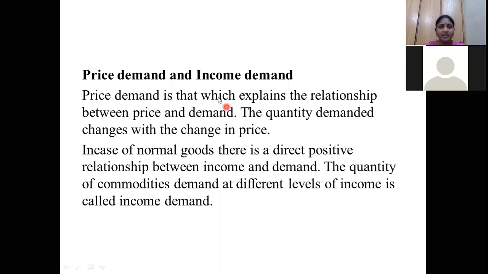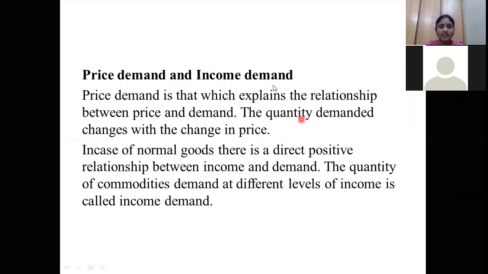They have an inverse relationship. So the quantity demanded changes with the change in price. Whenever there is a change in price, automatically there is a change in the quantity demanded. If the price goes up, the quantity demanded goes down. If the price goes down, the quantity demanded goes up. So this is called price demand.